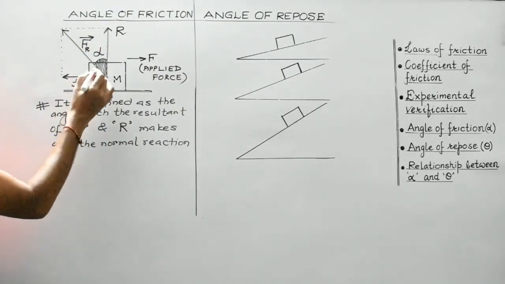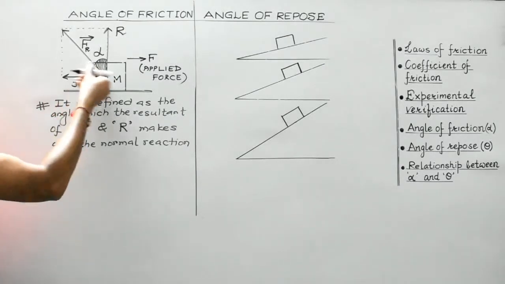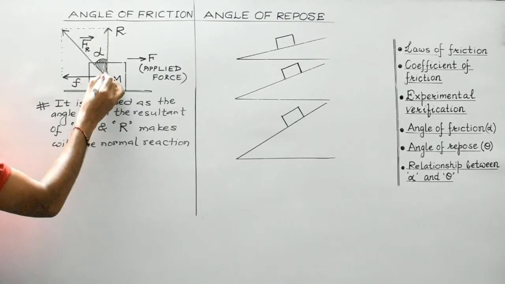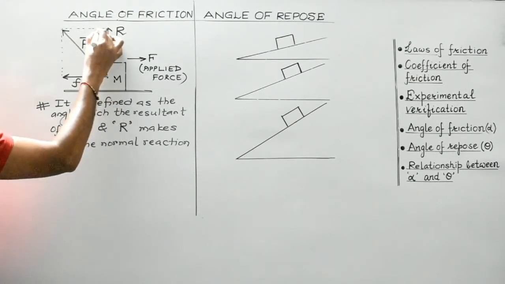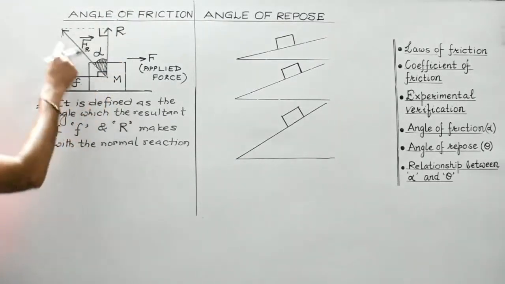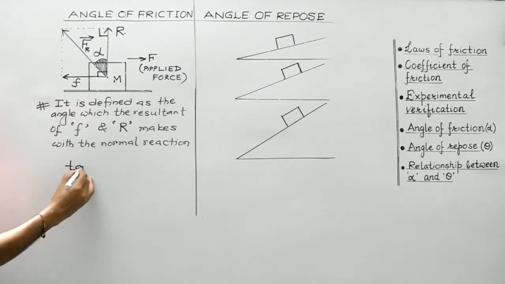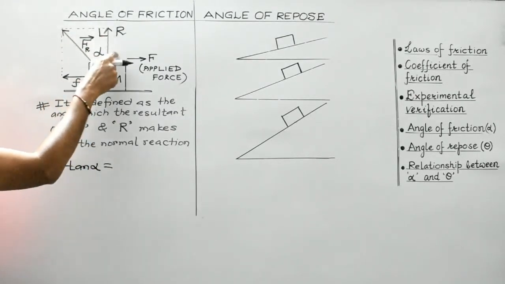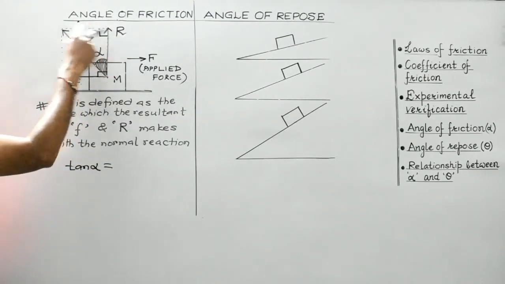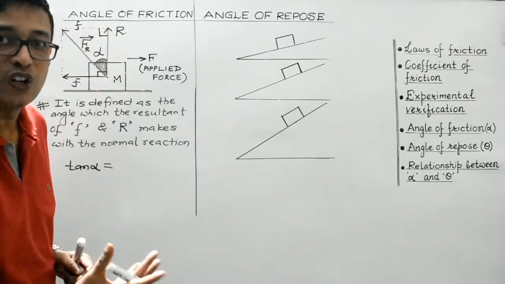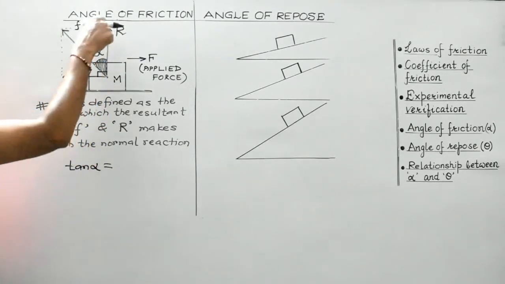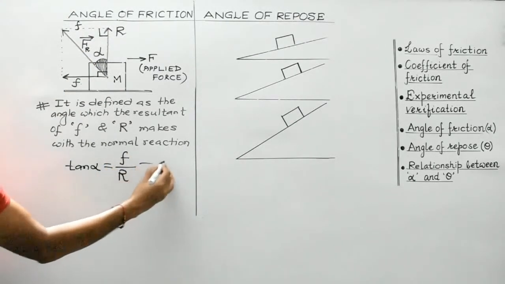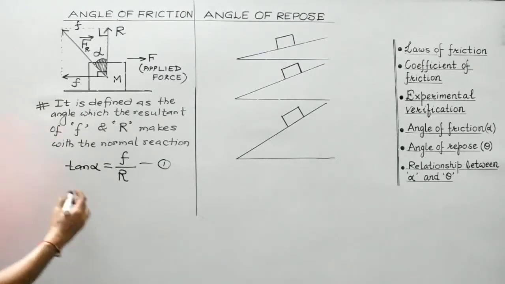Now students, it's a right angle triangle. This is acting horizontally parallel to the surface in contact, and this is the normal reaction acting perpendicular in the upward direction. So this angle is 90 degree. So this is also 90 degree. So if you consider this triangle, we get tan alpha equal to perpendicular by base. So this would be equal to F. This is a parallelogram, so the opposite sides are equal, isn't it? So this is F, this is R. So tan alpha would be perpendicular by base. Clear students?